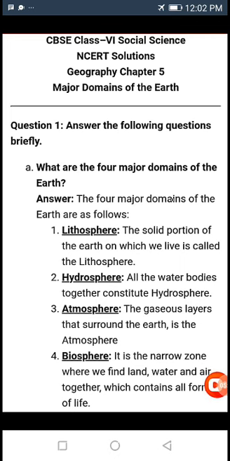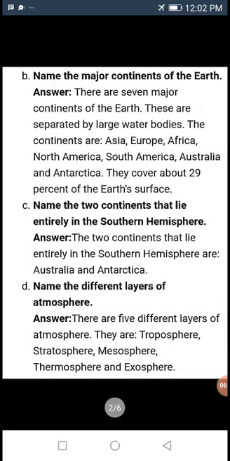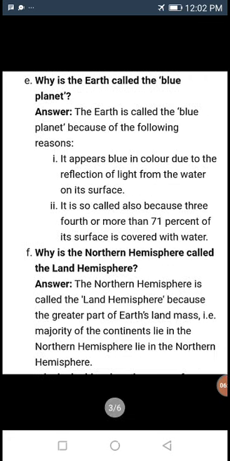See, we have just seen the major domains. There are 4 major domains: lithosphere, hydrosphere, atmosphere and biosphere. Then the 7 major continents: Asia, Europe, Africa, North America, South America, Australia and Antarctica. The 2 continents that lie in the southern hemisphere are Australia and Antarctica. It means downside. Upside is north and downside is south. Name the different layers of the atmosphere. There are 5 layers: troposphere, stratosphere, mesosphere, thermosphere and exosphere.